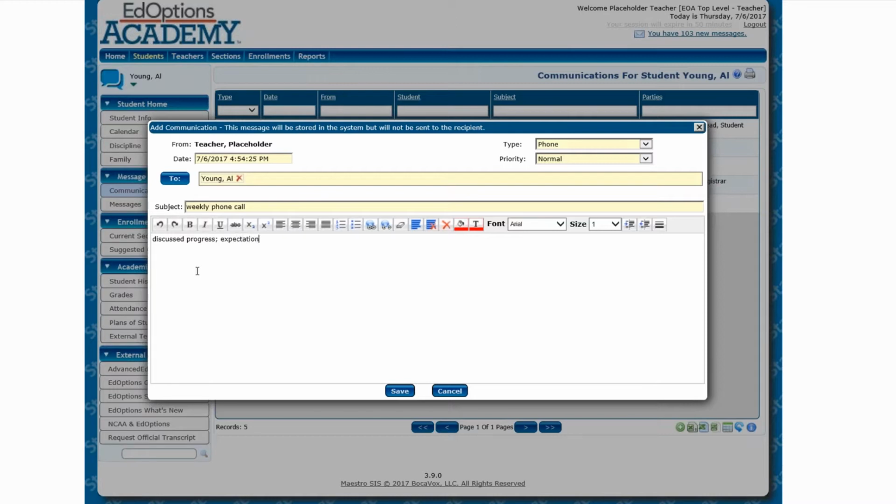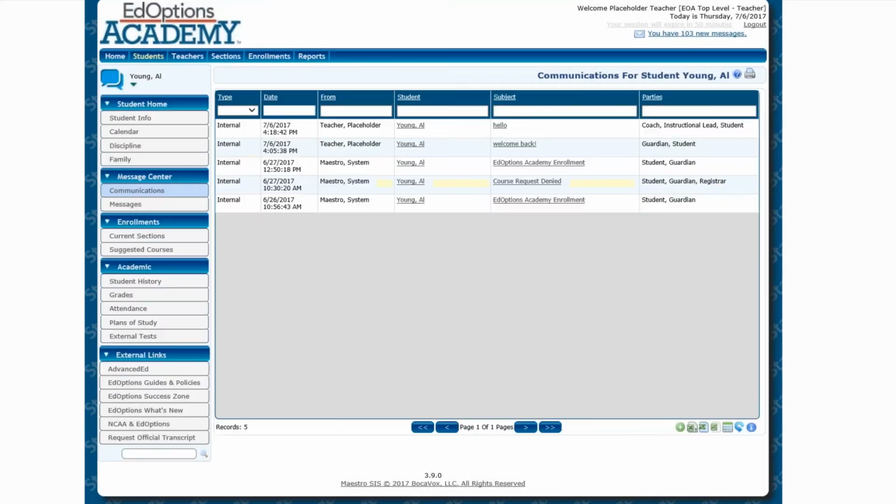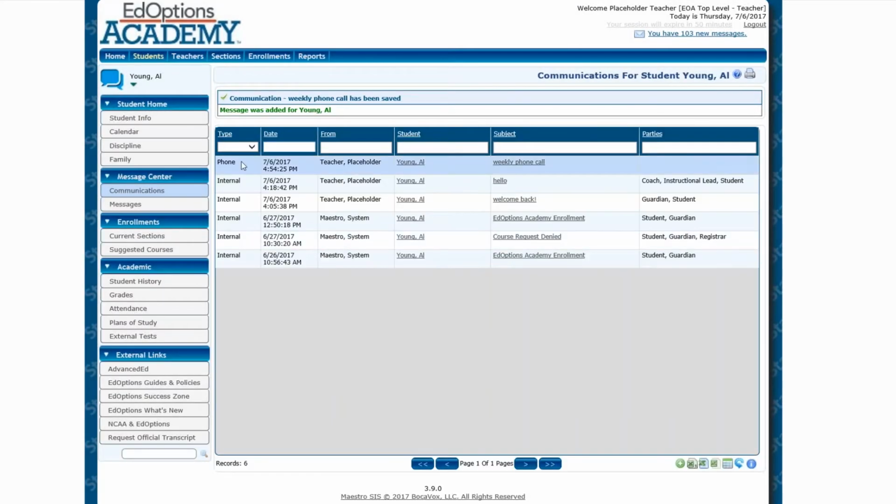This will allow me to log that extra communication so that the site coordinators, your instructional lead, our director, anybody from NCAA can verify that communication has been taking place between you and the student. So that's very important that you be able to add those external communications as well.